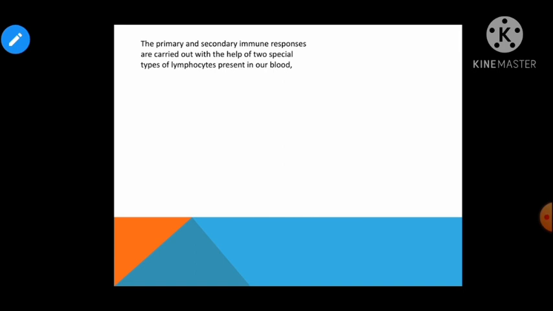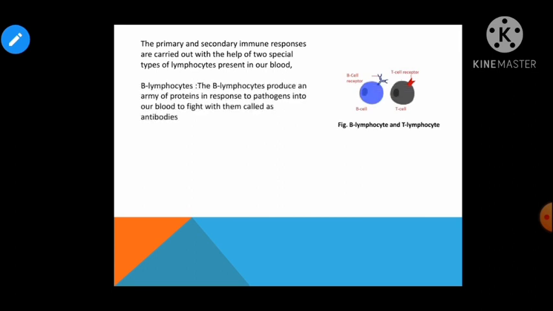Now children, the primary and the secondary immune response are carried out with the help of two special types of cells, right, which are present in our blood. That is B lymphocyte and T lymphocyte. Talking about the B lymphocyte, it produces an army of proteins in response to pathogen into our blood to fight with them, that is known as antibodies. जो B lymphocyte cells होते हैं वो हमारी बॉडी में प्रोटीन्स की आर्मी को डेवलप करते हैं जो कि एंटीबॉडीज कहलाती हैं. मतलब B lymphocyte का काम होता है हमारी बॉडी में एंटीबॉडीज को जनरेट करना.